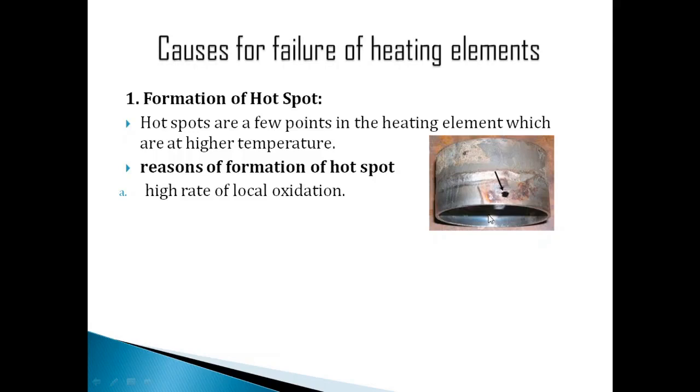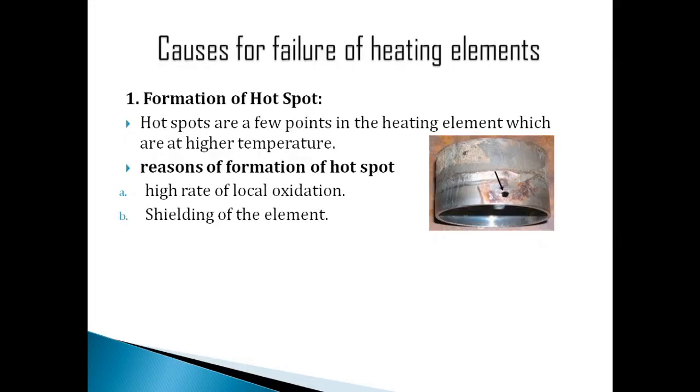Because of the decrease in area, resistance will increase, and because of that the temperature will also increase at that particular spot. So local oxidation means the metal is chemically affected by oxygen or some other gas. At that point you will get a high temperature. This is one reason why the hotspot is present.